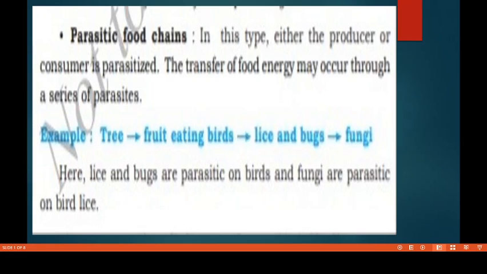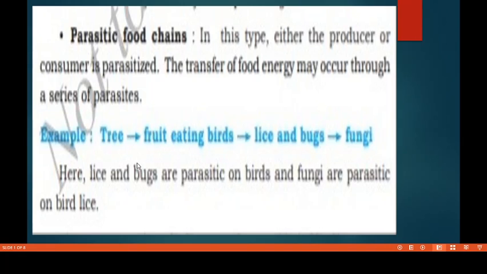So the transfer of food energy may occur through a series of parasites. So there is a continuous series of parasites. We are also the parasites, right? Human beings are also parasites because we are also dependent for food on other animals. So everybody here is a parasite. There are also some parasitic plants. You might have studied in class 7, that is amarbel or cuscuta, right? It is also a parasite.